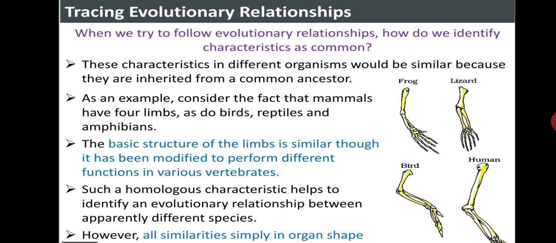However, similarities in organ shape are not necessarily because of a common ancestry. What would we think about the wings of a bird and a bat? For example, bats and birds have wings, but squirrels and lizards do not. So, are birds and bats more closely related to each other than to squirrels or lizards? Before we jump to this conclusion, let us look at the wings of birds and bats more closely.